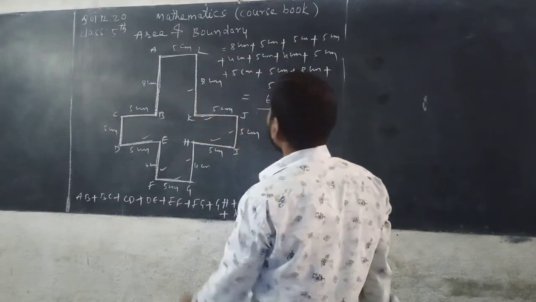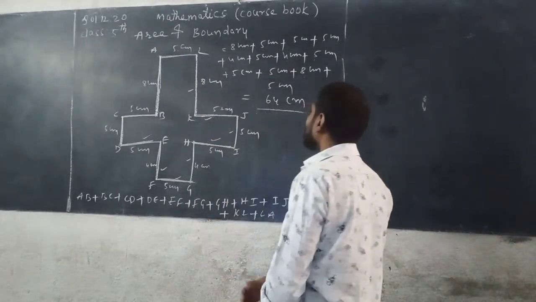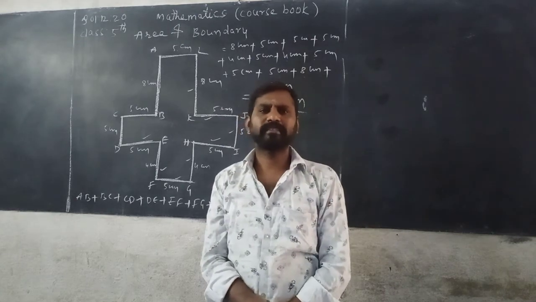So, this is the perimeter of the given figure, that is equal to 64 centimeters.